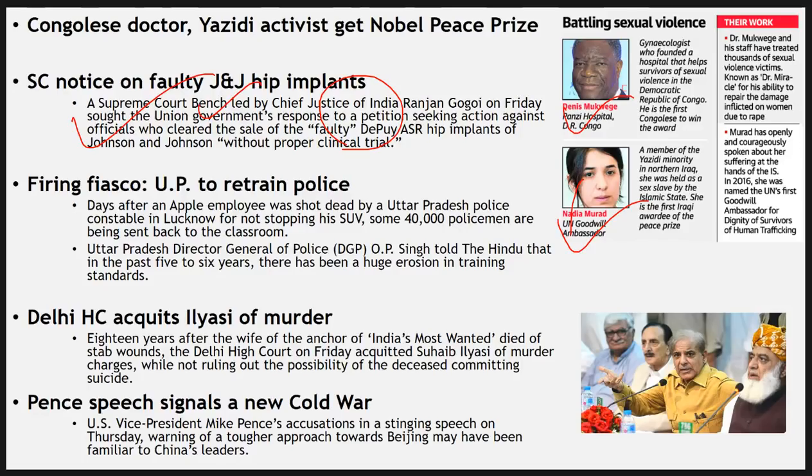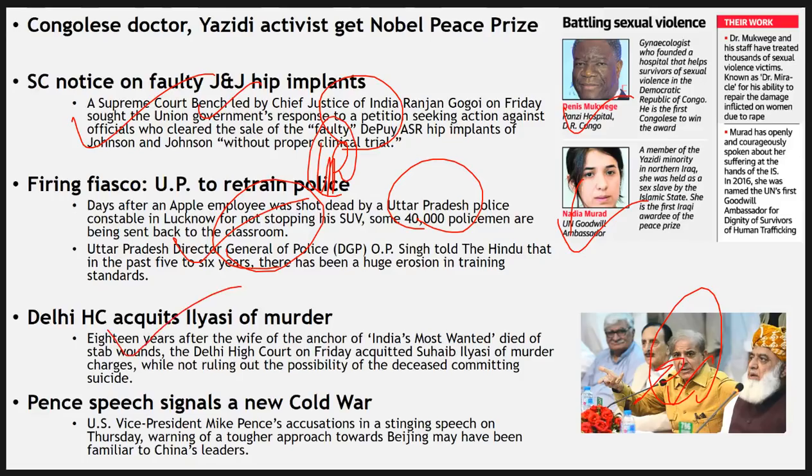Firing fiasco. 40,000 policemen of Uttar Pradesh are going to be back on training, back to classroom. So it's a very poor state of training. And it's not just UP, there are other states as well. The policemen need proper training. Then here you can see, he was Chief Minister of Punjab, that is in Pakistan. Now he is behind bars. So political games are going on in Pakistan.